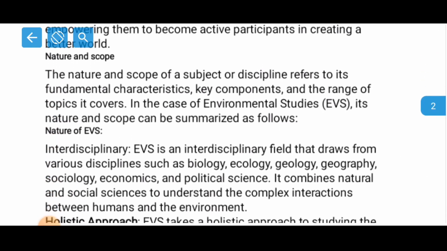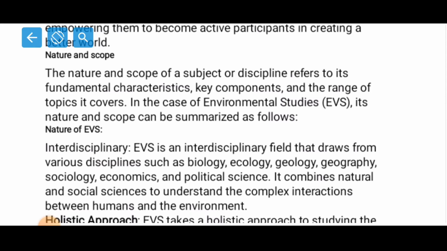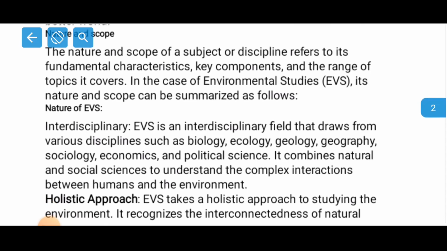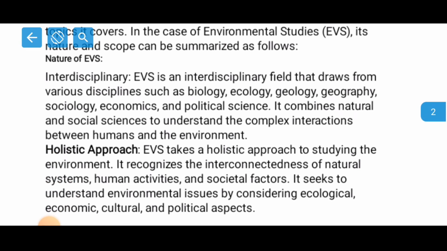Now let us see the next topic, that is nature and scope. The nature and scope of a subject or discipline refers to its fundamental characteristics, key components, and the range of topics it covers. In the case of EVS, its nature and scope can be summarized as follows. So here we are going to learn about the nature of EVS first. Interdisciplinary. EVS is an interdisciplinary field that draws from various disciplines such as biology, ecology, geology, geography, sociology, economics, and political science. It combines natural and social sciences to understand the complex interactions between humans and the environment.